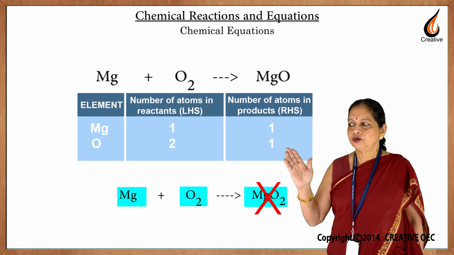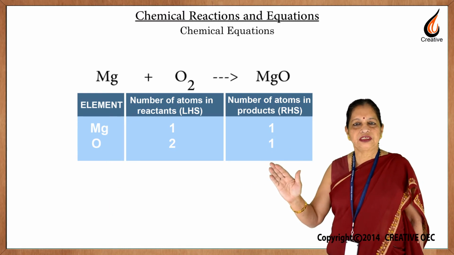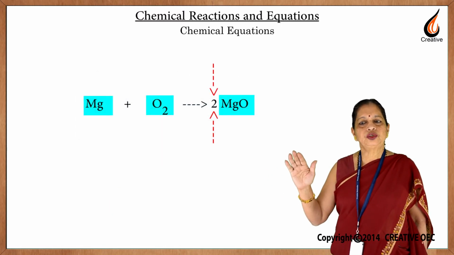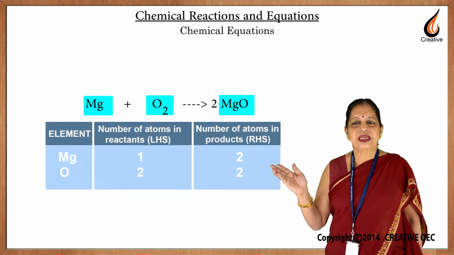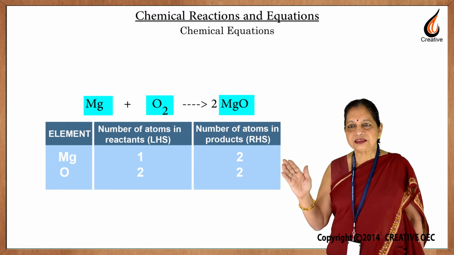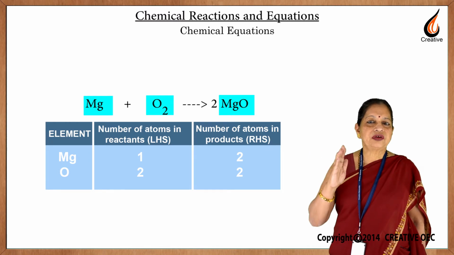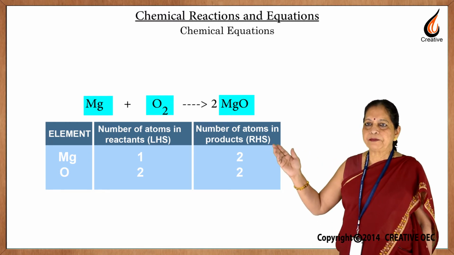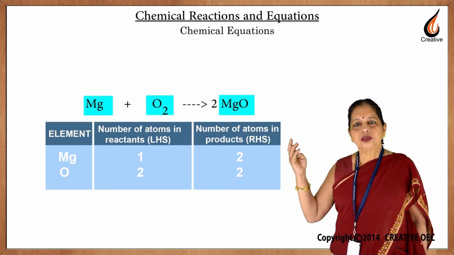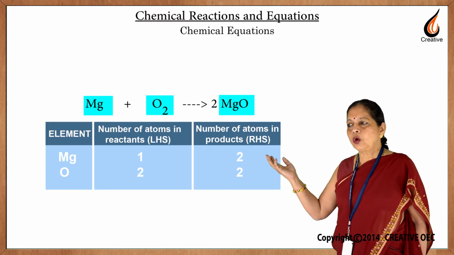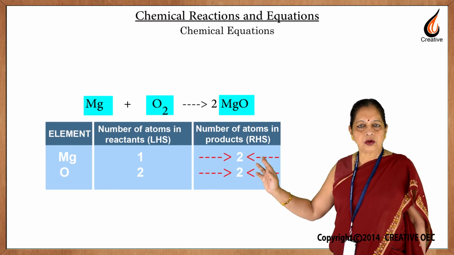So, instead to balance it we have to write 2 before the box, that is in front of the box, 2 MgO. Now, check the number of atoms. Oxygen we had balanced some time back. Now, whatever number you write before the box applies to whatever is inside the box. So, now both Mg as well as O have become double. So, there are 2 Mgs and 2 oxygens.